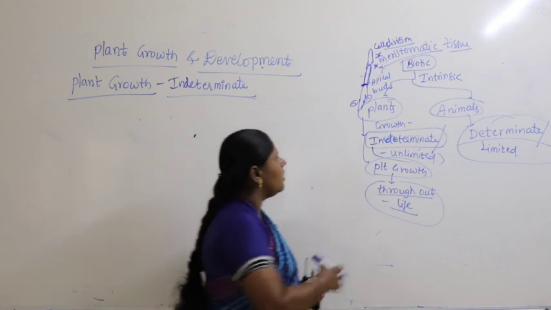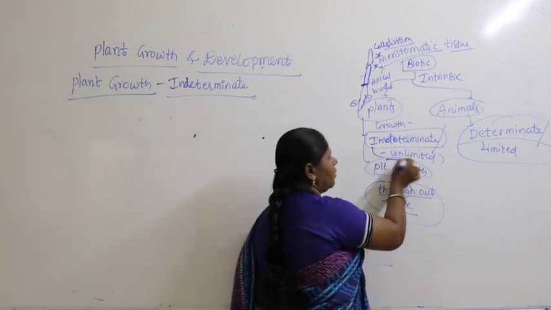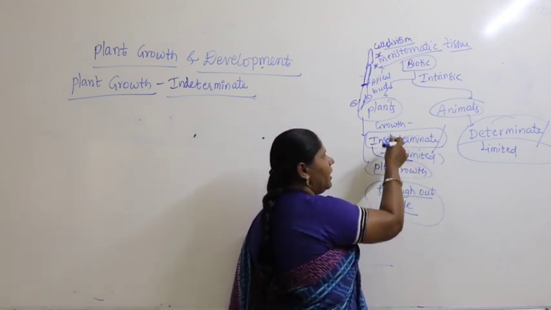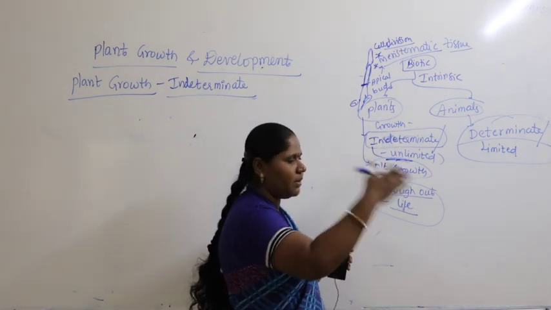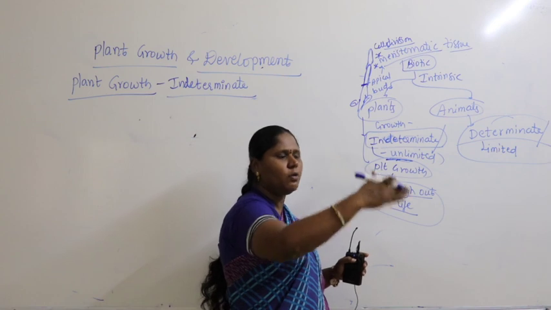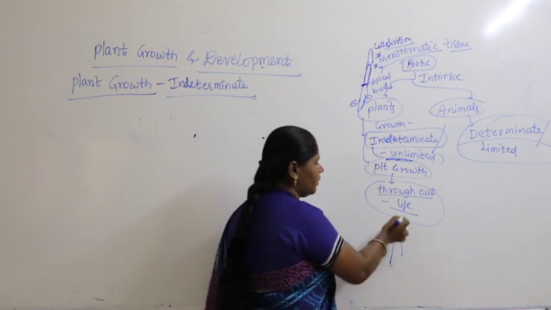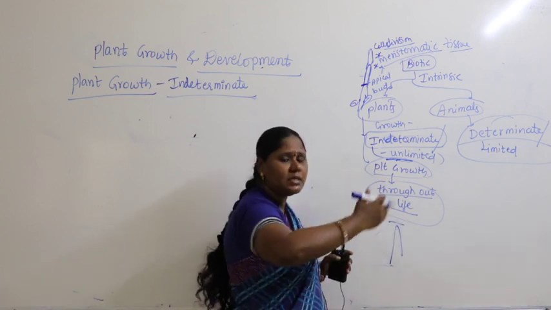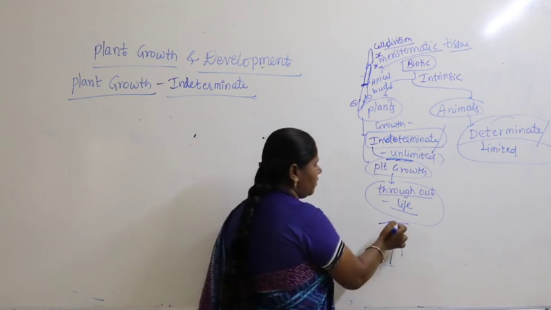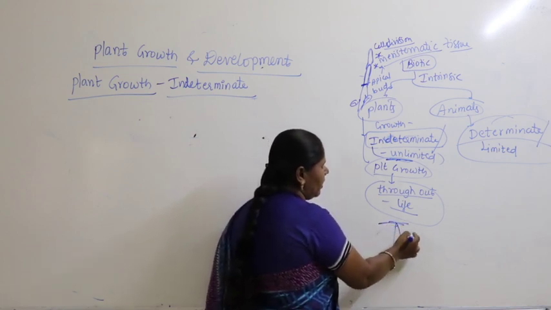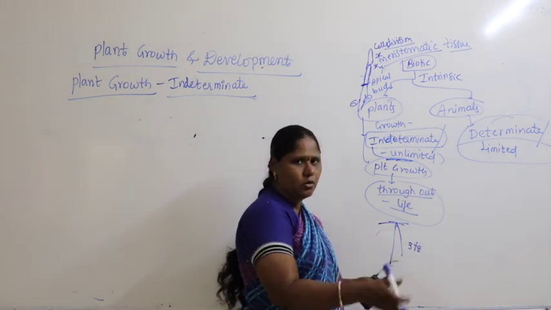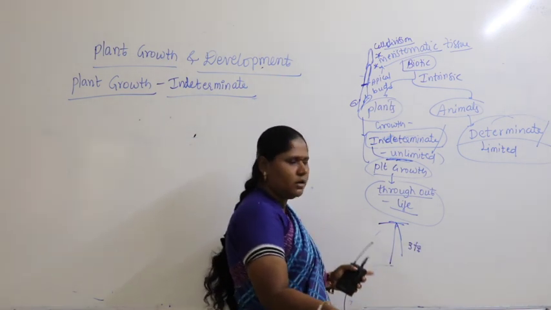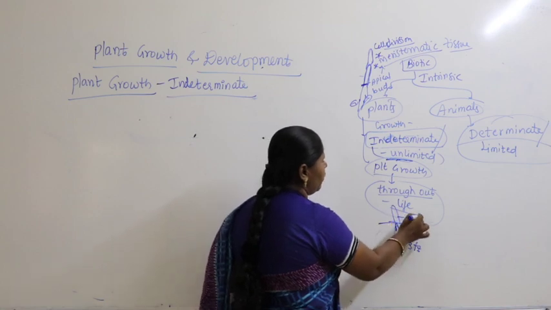Now coming to this, the growth is unlimited. Indeterminate means you cannot define the growth, you cannot measure the growth, you cannot say only up to this is the growth. Today if you count and tell me, okay, this is around 3 feet height, you cannot fix that as the growth; after 2 years it can reach up to 4 feet.